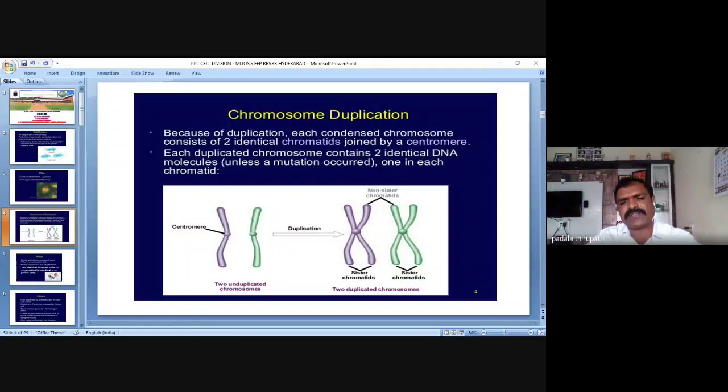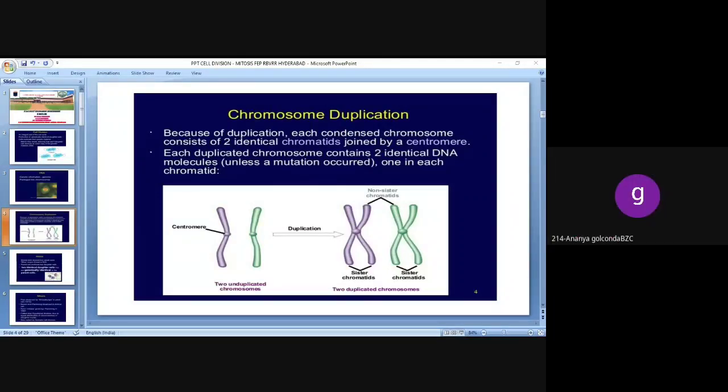Definitely, the centromere is present in the chromosome, in the middle part, as we discussed in previous classes. Based on the position of the centromere, chromosomes can be called metacentric. If it is very near to one end, we call it submetacentric or acrocentric, and the last one is the telocentric chromosome. We have already discussed it. Is it clear?